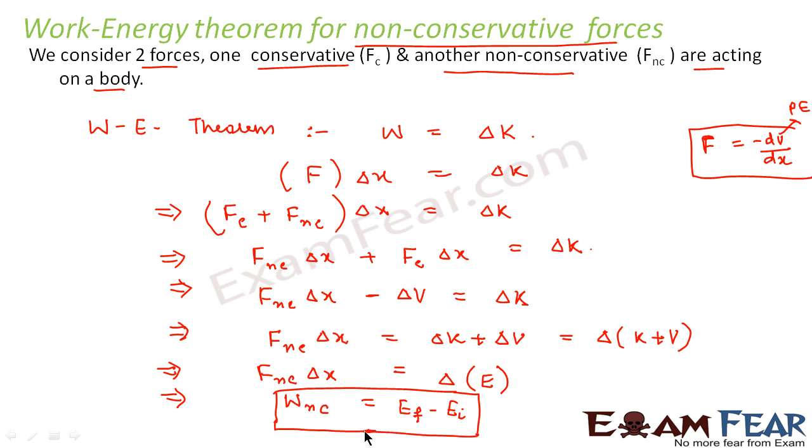So what did you observe? In case of a conservative force, the work done is equal to the change in kinetic energy, whereas in case of a non-conservative force, the work done is equal to the change in total energy. That is the difference we have between conservative and non-conservative forces.